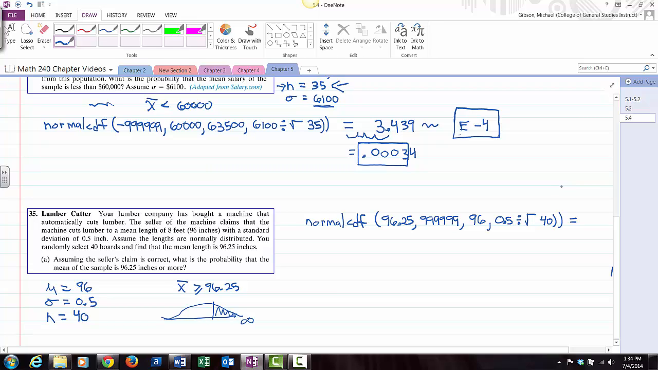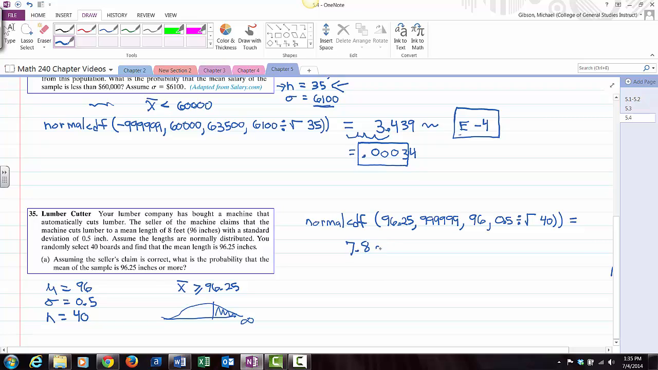Alright. Second DISTR, normal CDF, 96.25, comma, 6 nines, comma, 96, comma, 0.5 divided by second square root 40. Close the parenthesis on the square root, close the parenthesis on the normal CDF, and we get another very small one.